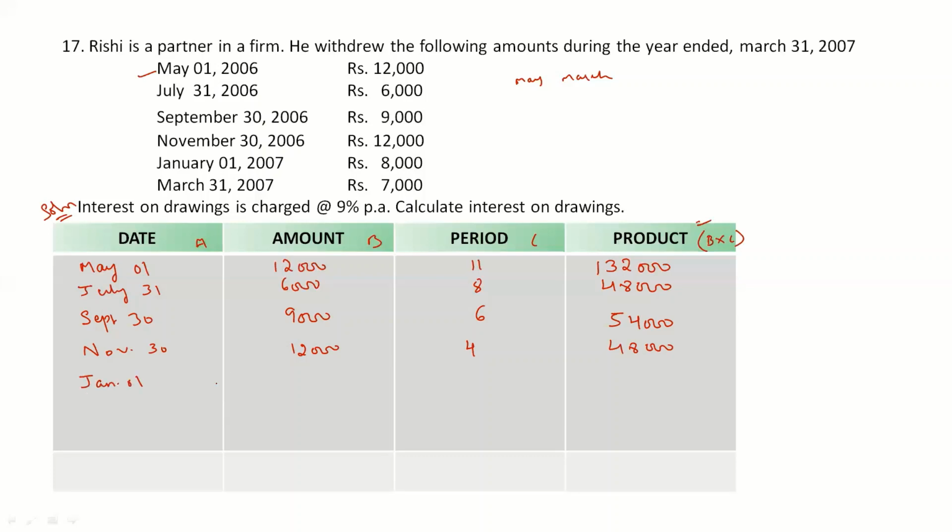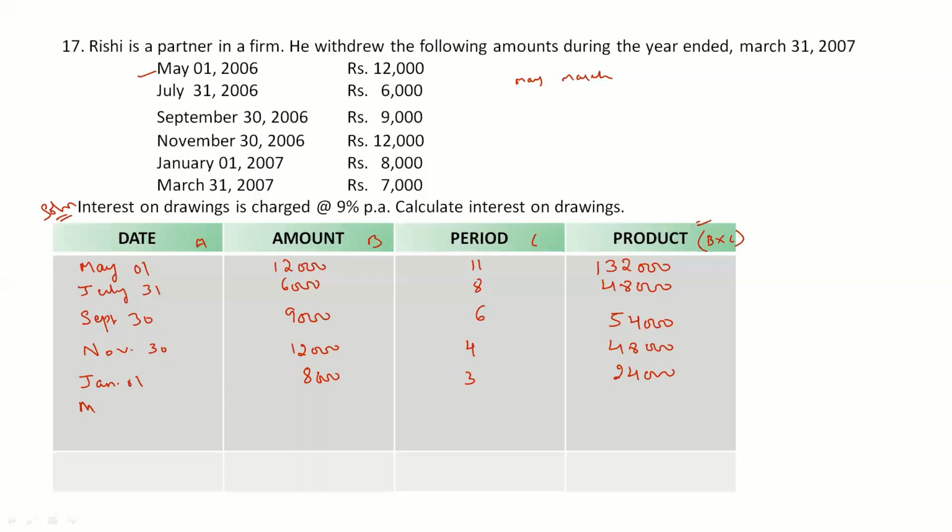Right? Then next drawings on January 1. Now include January because the drawings are made on the first day, so January is not completed yet. It started. So January, February, March: 3 months are remaining. The amount is 8,000. So 3 months are remaining, right? So 8,000 into 3 will be 24,000, right?